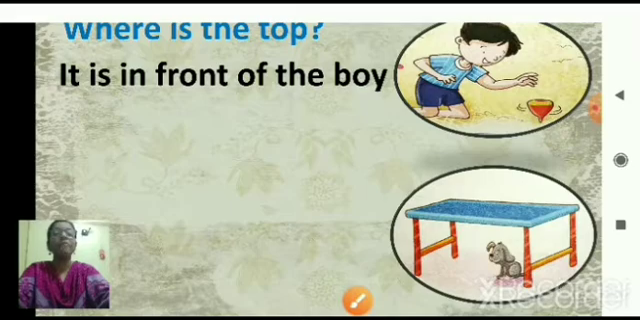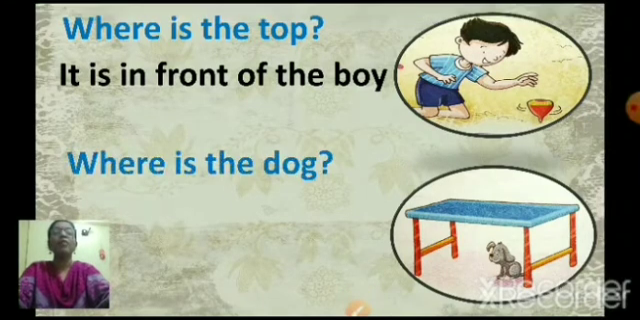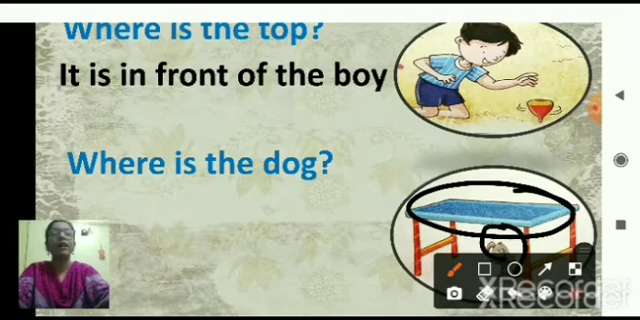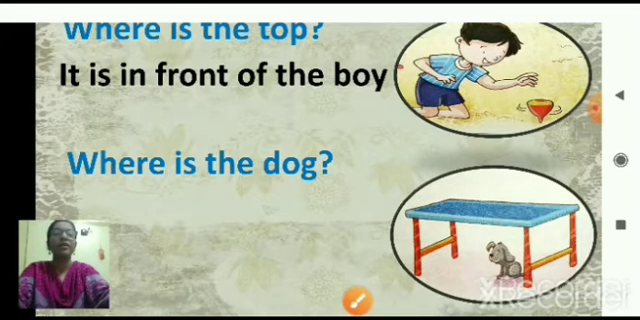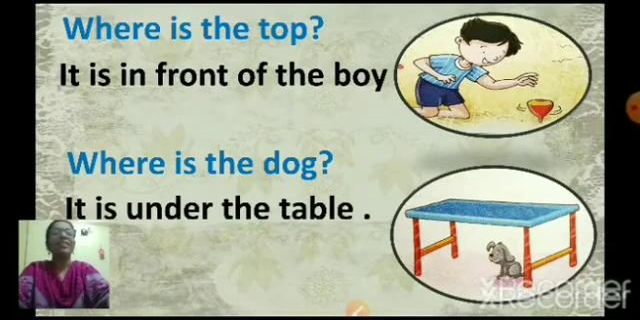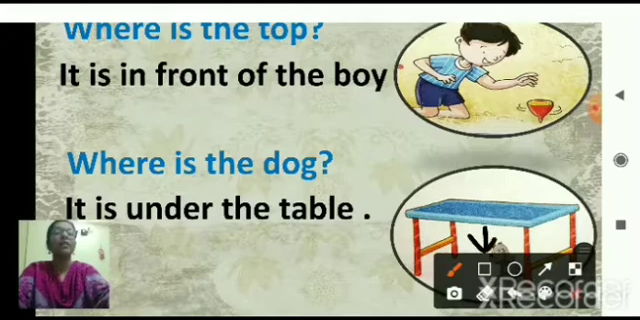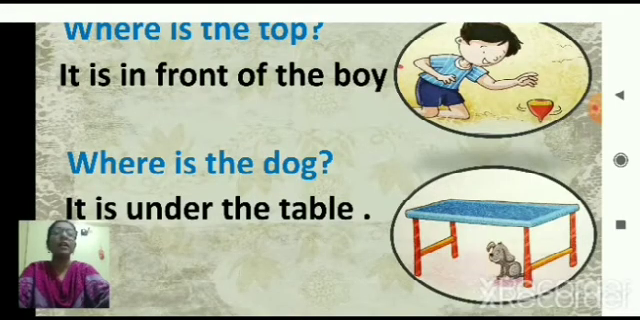So the next one, let us see what is the question. Where is the dog? What can you see in this picture? We can see a table and we can see a dog. Now we have to tell here what is the position of the dog. Where is the dog? Instead of saying the dog, what are you going to use? It. So where is the dog? It is under the table. The dog is under the table.